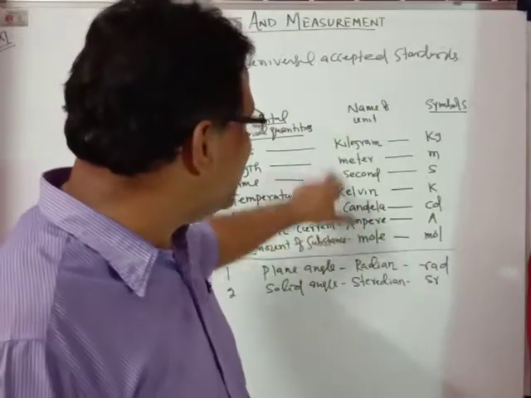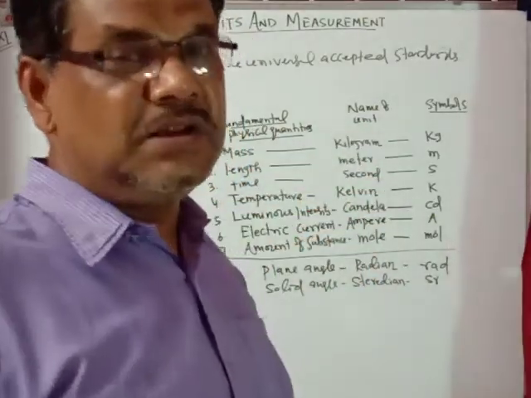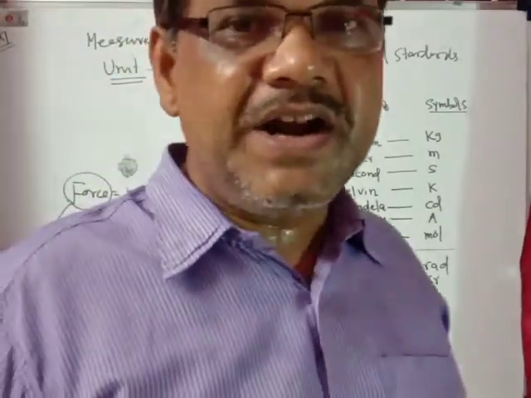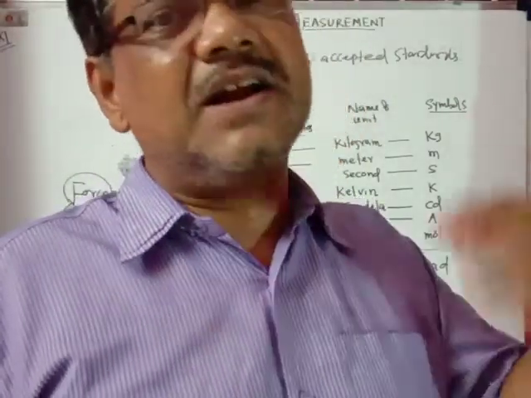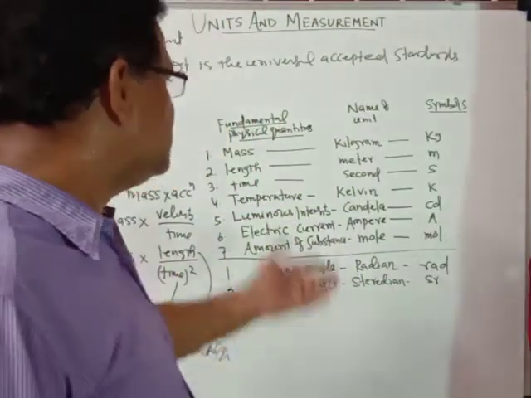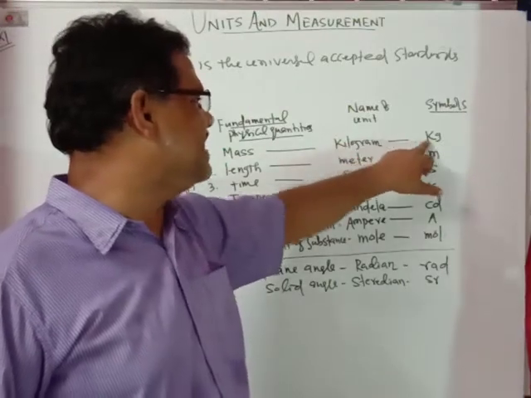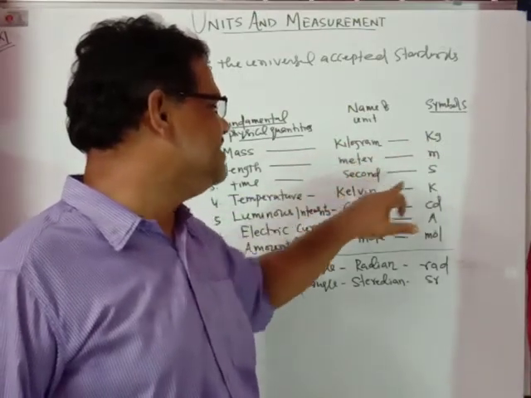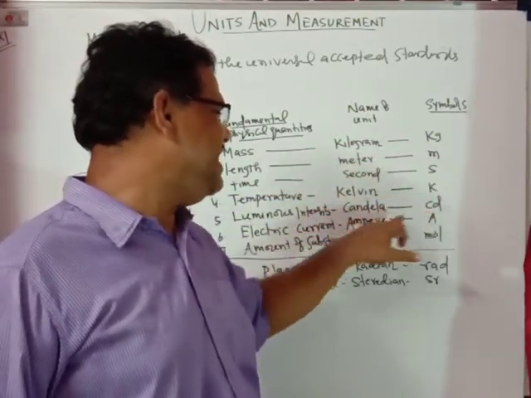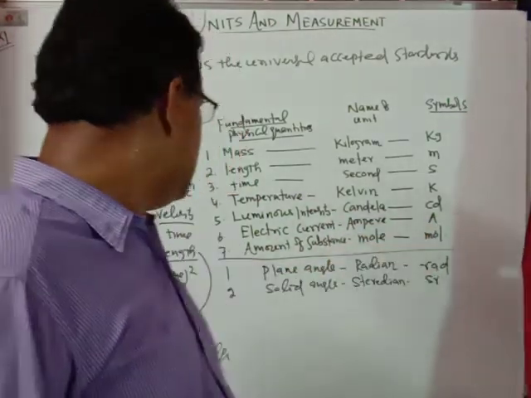These are the standard units, which are universally accepted standards. These are the symbols: kilogram is kg, meter m, second s, Kelvin K, candela cd, ampere A, and mole is mol.